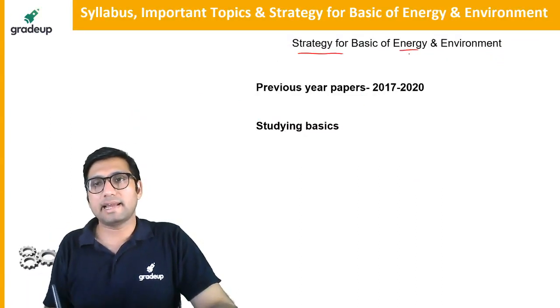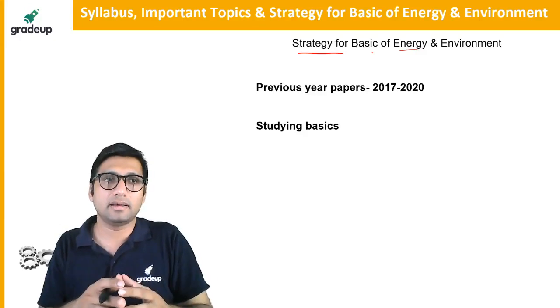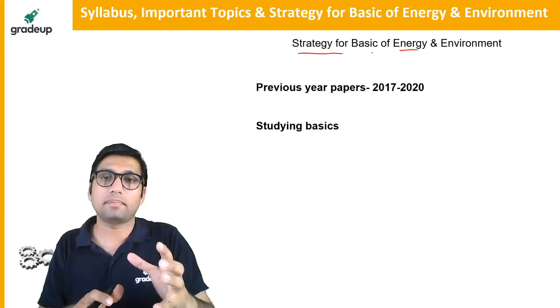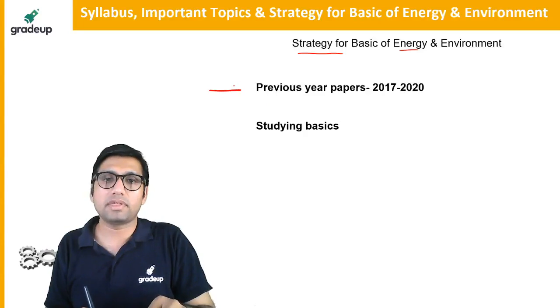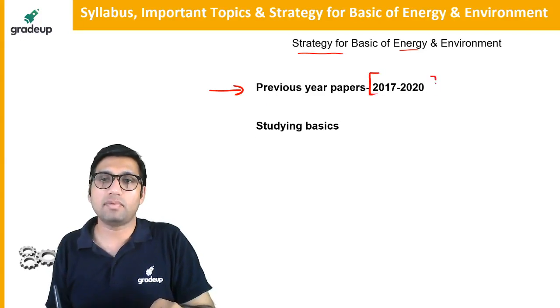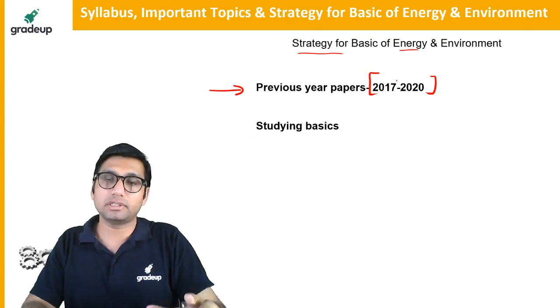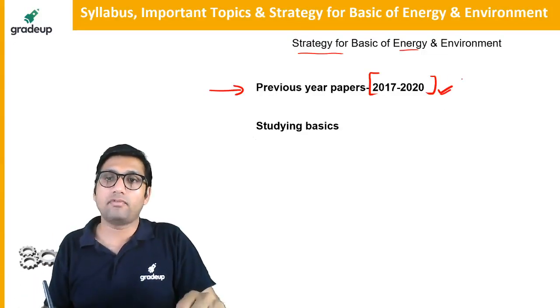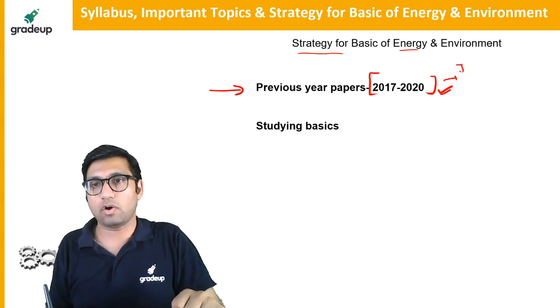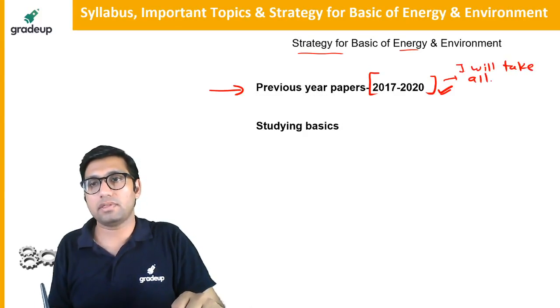Another strategy, I would say, if you really want to understand the type of question or the level of the subject, then go through the previous year papers from 2017 to 2020. Although I will be taking all the previous year questions in your free crash course series, I will take all that, so you don't have to worry about this.